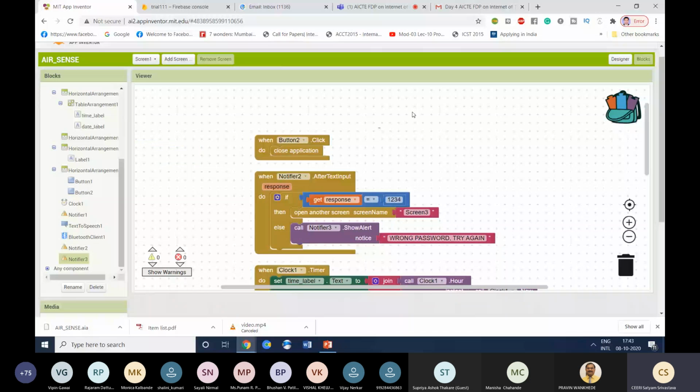On the right hand side there is a backpack. Let us say you want to transfer this whole code to another screen, which is basically copy paste.